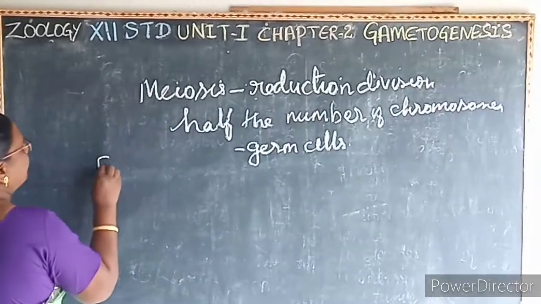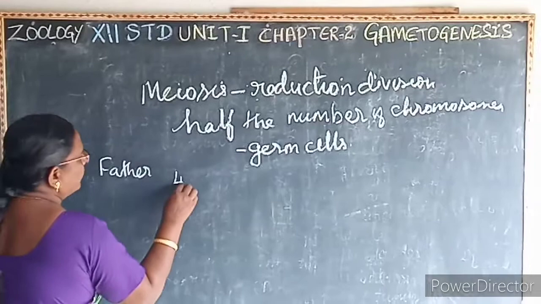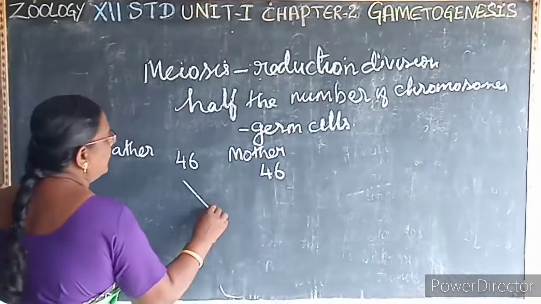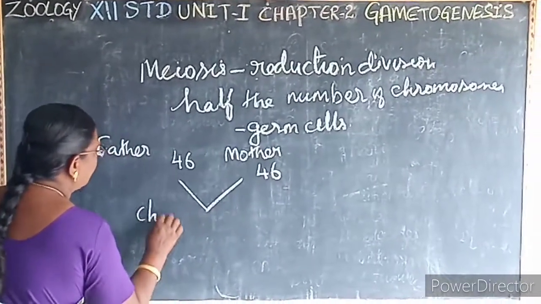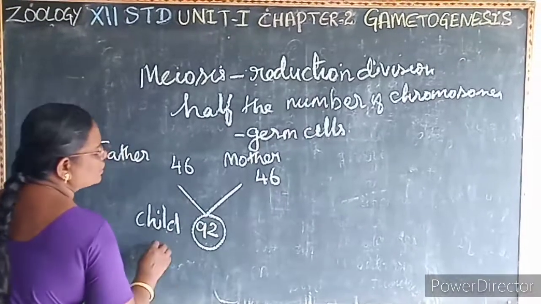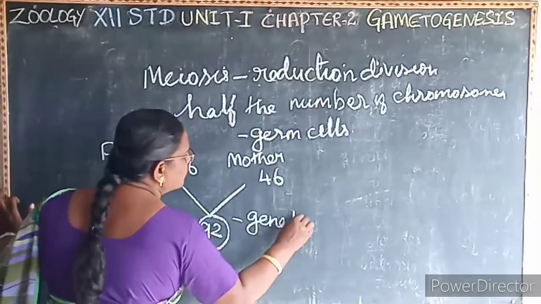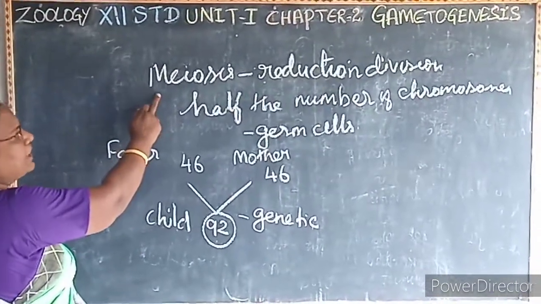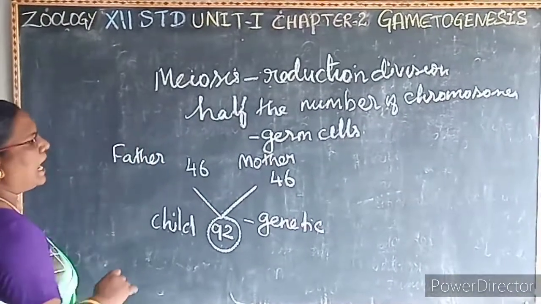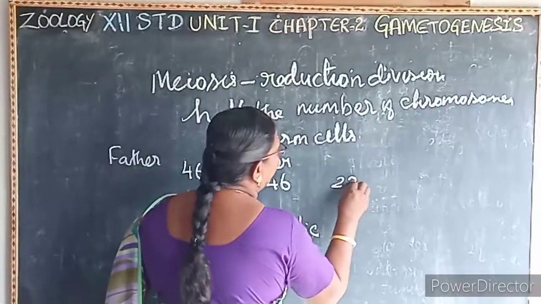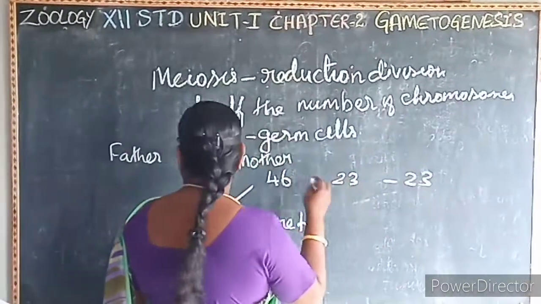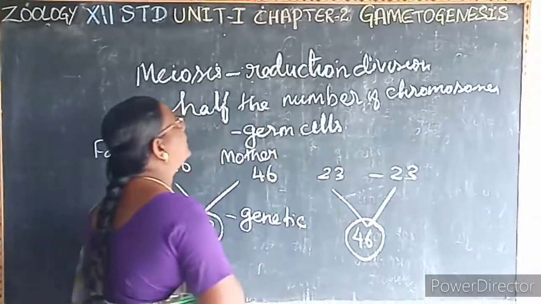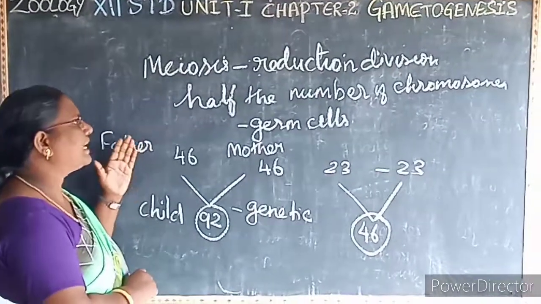For example, if the father has 46 chromosomes and the mother also has 46 chromosomes, and the child receives all of them, it may result in 92 chromosomes. It may lead to a genetic syndrome or genetic diseases. So here the germ cells undergo meiosis, or reduction division. It reduces the number of chromosomes by half. The 46 is reduced to 23 for both male and female, and the offspring receives 46 chromosomes. So it plays a very important role in halving the number of chromosomes.